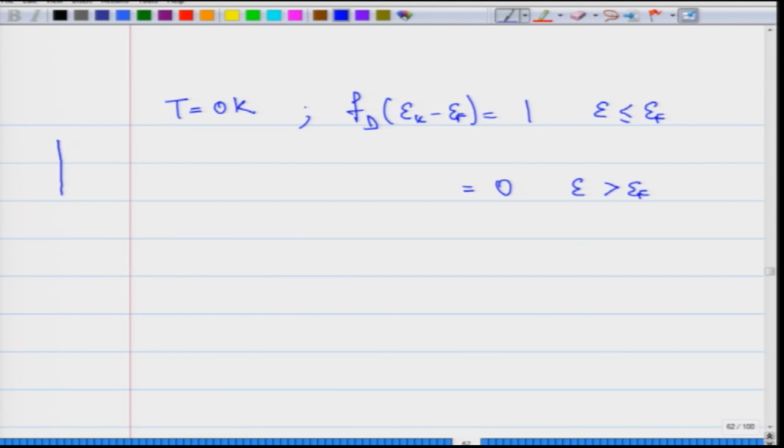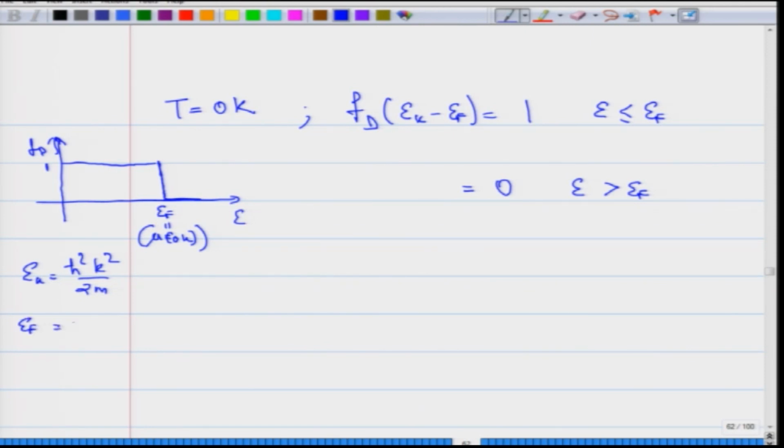If you recall the Fermi-Dirac distribution as a function of energy, at 0 temperature it was 1 up to the Fermi energy, which is the chemical potential at 0 Kelvin, and then it falls to 0 afterwards. Now, the energy also, you know that it is h cross square k square by 2 m.